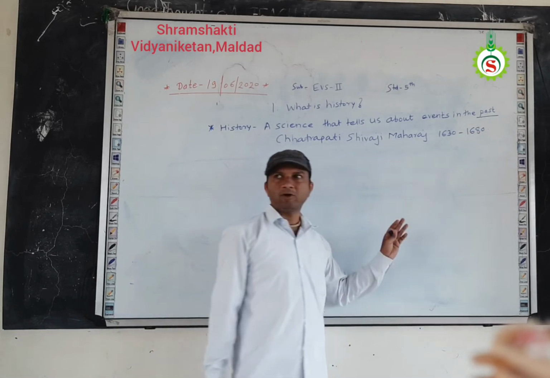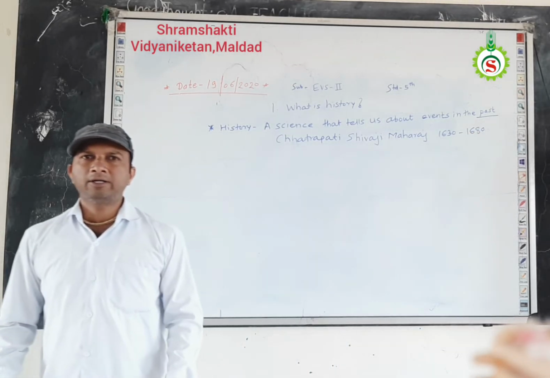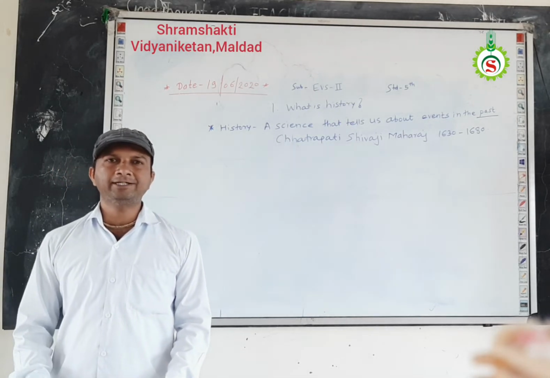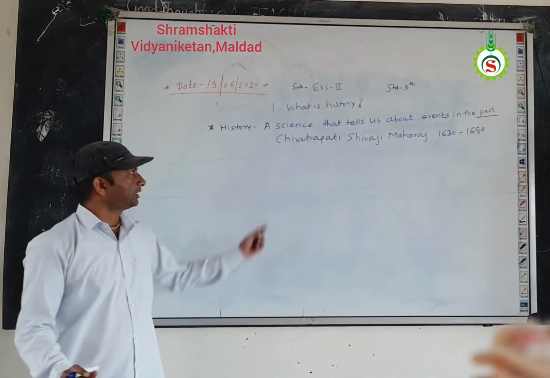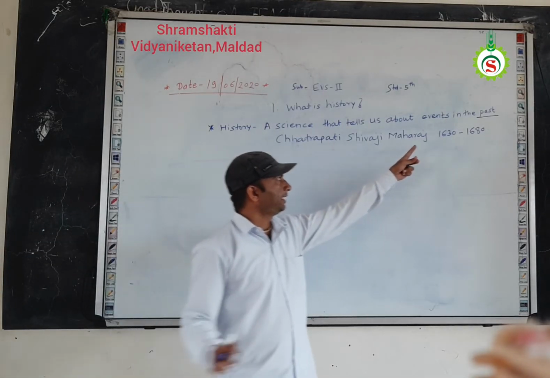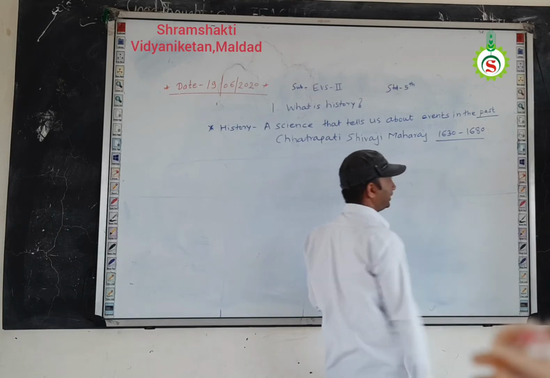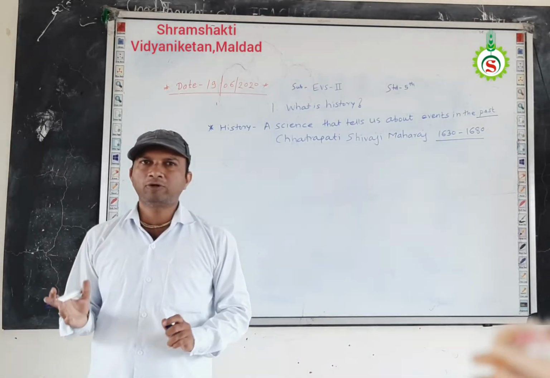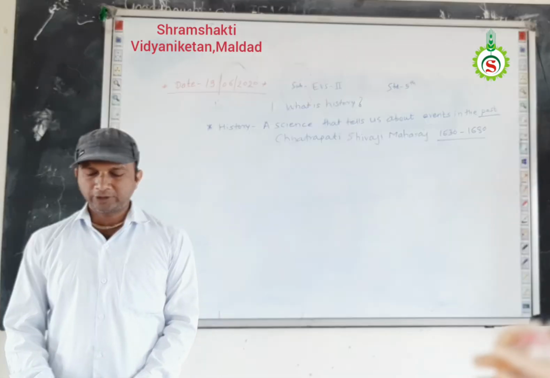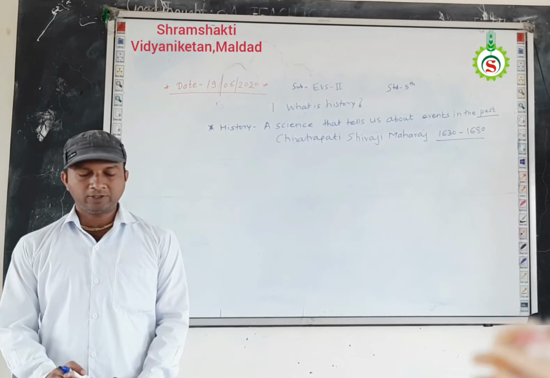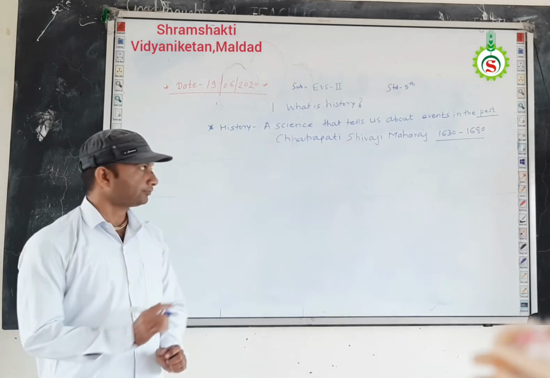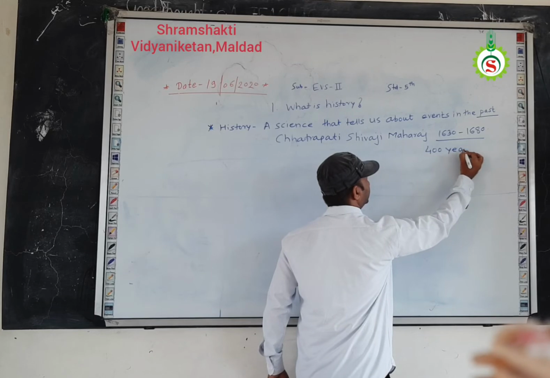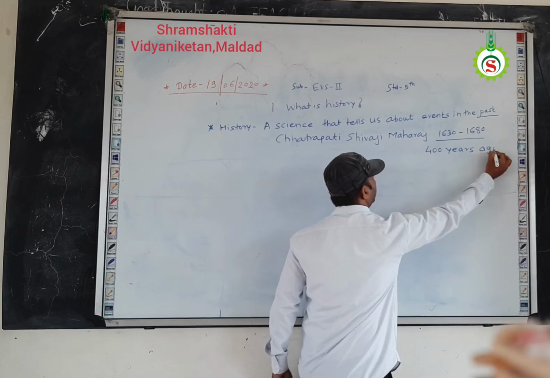Okay, means at that time or at that period we are not born, but we know the events of Chhatrapati Shivaji Maharaj by studying the history. Okay, so Chhatrapati Shivaji Maharaj period was 1630 to 1680, means near about 400 years before from today. Okay, so that event occurs 400 years ago.